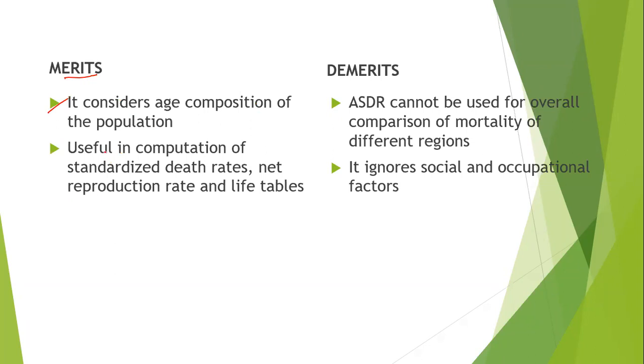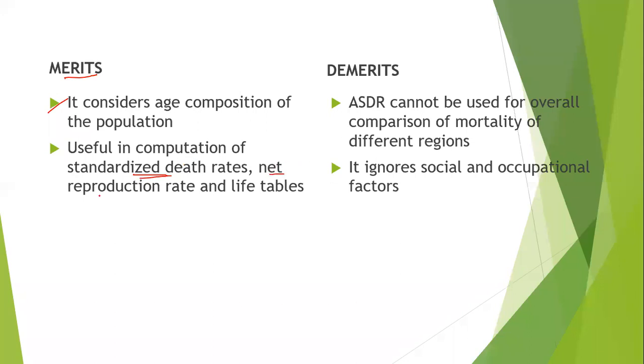Second one, it is useful in computation of standardized death rate, net reproduction rate and life table. Now in this method, age specific death rate will help us in calculating the standardized death rate, that is the next method. In standardized death rate, if we want to calculate the total of standardized death rate, we need the value of ASDR. Without the value of ASDR, we cannot move further. So it is one of the benefits of this method for calculation of standardized death rate.